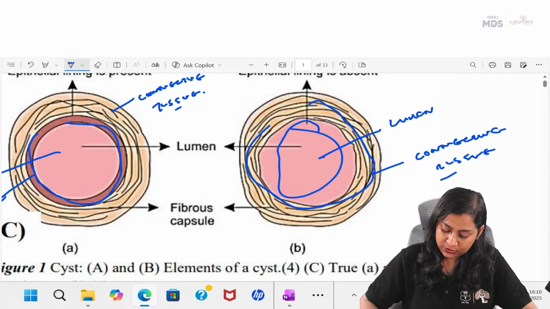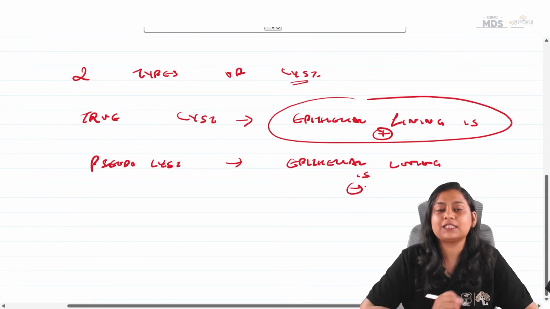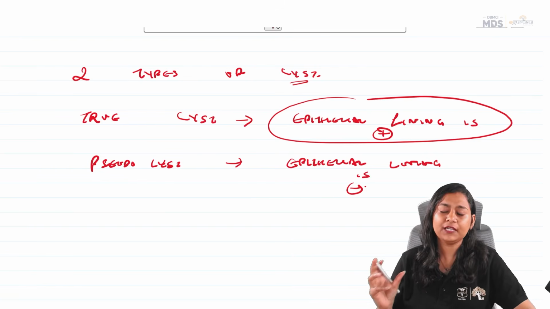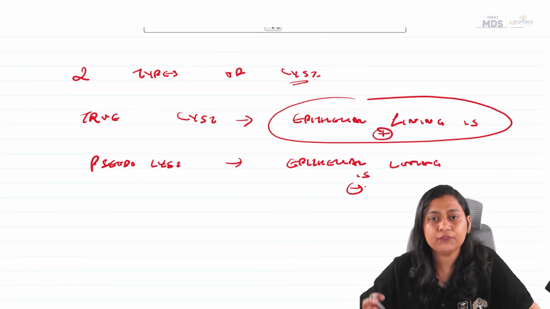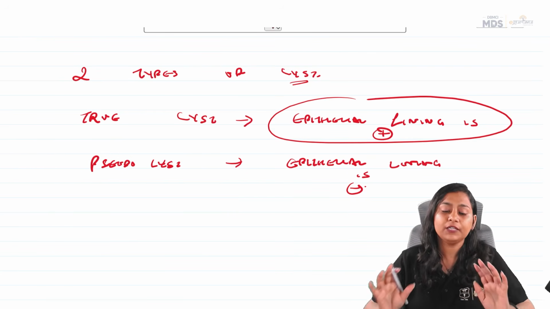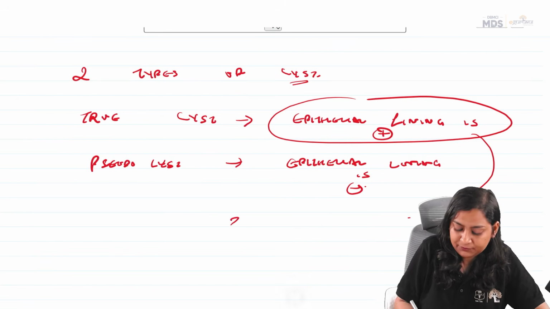We have spoken about two types of cyst. Now the next question is, what is the source of this epithelial lining? We will study this in the form of a story so that it is easier for you to recall all these terminologies for a longer period. What is the source of the epithelium?